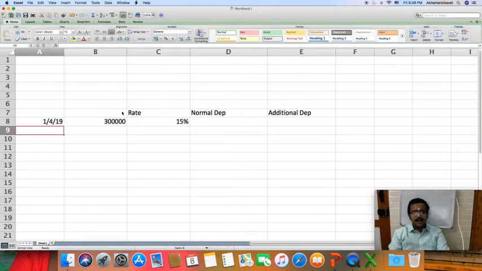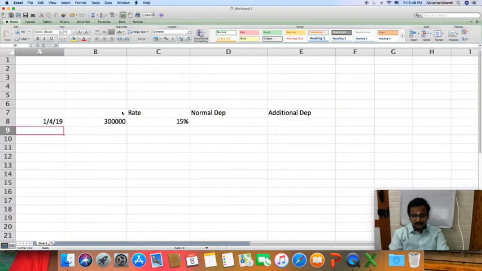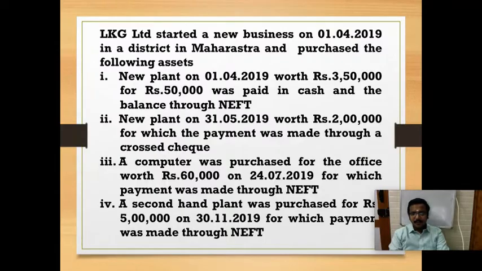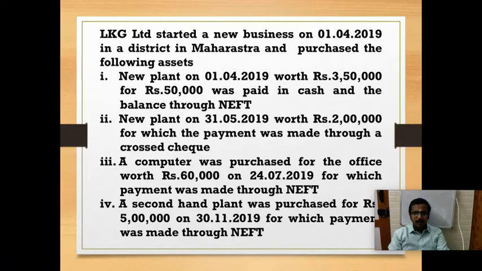Our next one is the computer. On 24/7/2019 a computer was purchased for 60,000, and the rate of depreciation is 40%. Okay, and next a second hand plant was purchased.